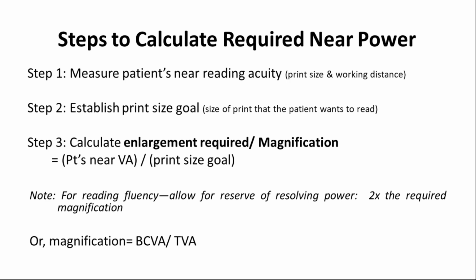And to calculate the magnification or enlargement required, we can use this formula: patient near visual acuity, that is best corrected visual acuity, divided by target visual acuity. Target visual acuity is what the patient wants to read, or the goal of the patient, or what print size he prefers to read. And we always need to remember to provide more than the required magnification. I'll explain in further slides.